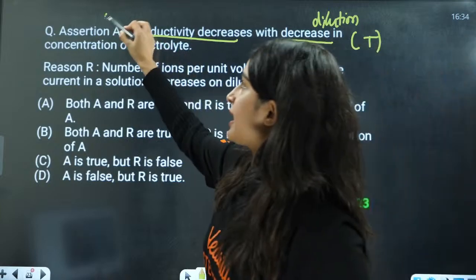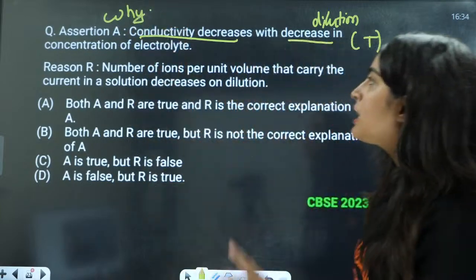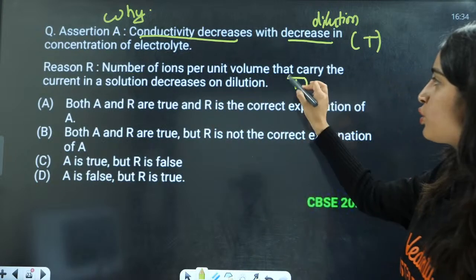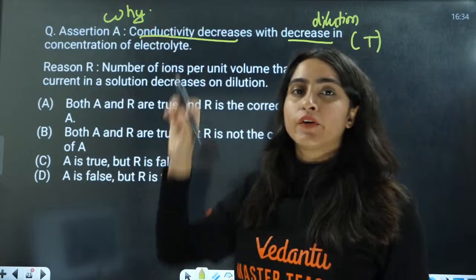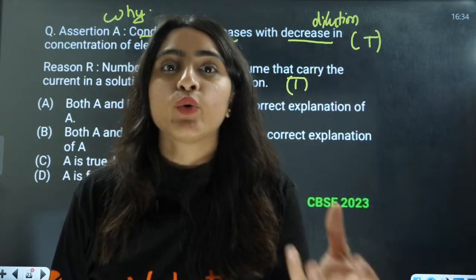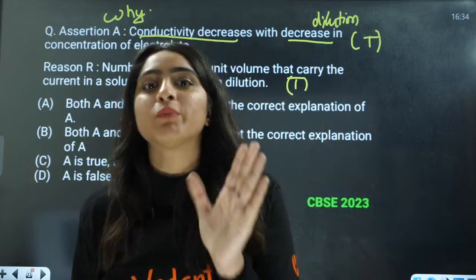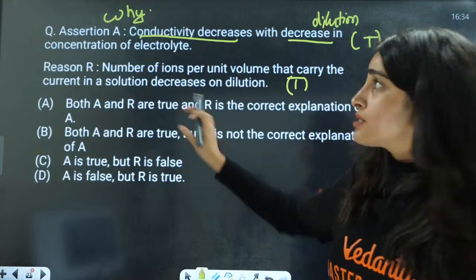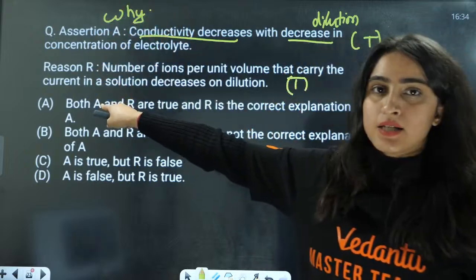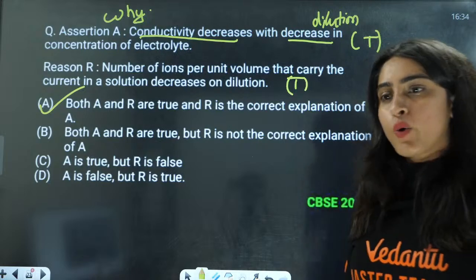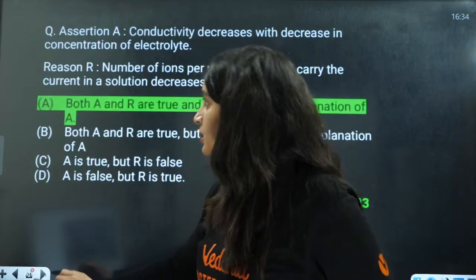Yes, A is the correct answer. Now write Y here. The number of ions per unit volume that carry the current decreases. This is also true. Now, why does conductivity decrease? Because conductivity is the conductance per unit volume, so per unit volume the number of ions decreases. That is the reason conductivity decreases. So this Y is giving us the answer, and we will say A is the correct answer here.